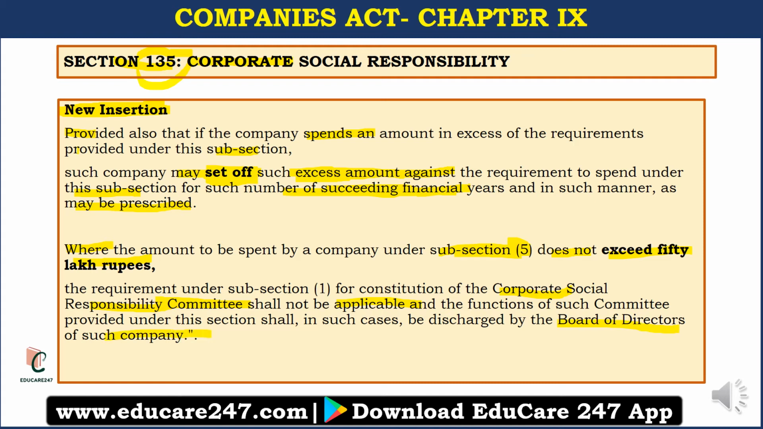So if the amount to be spent in CSR activities does not exceed 50 lakh rupees, then there is no need to form a CSR committee, right? Previously there was the requirement to form CSR committee. Now for amount not exceeding 50 lakh rupees, there is no requirement, and the function of the CSR committee can be done by the board of directors themselves. So I hope you've understood this. These are easy amendments, right?